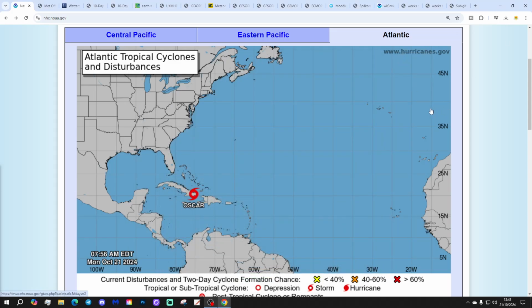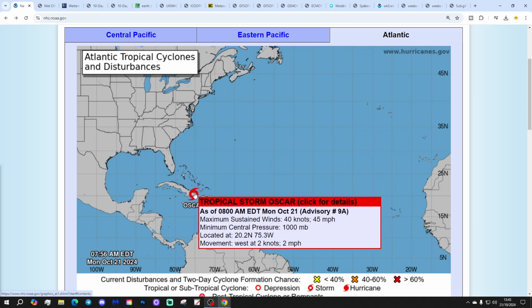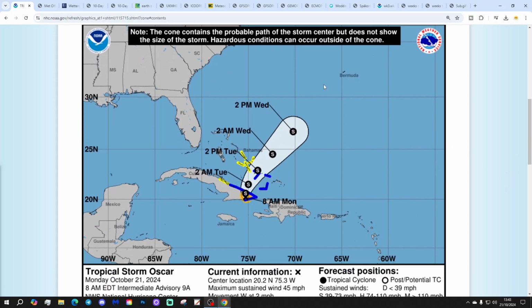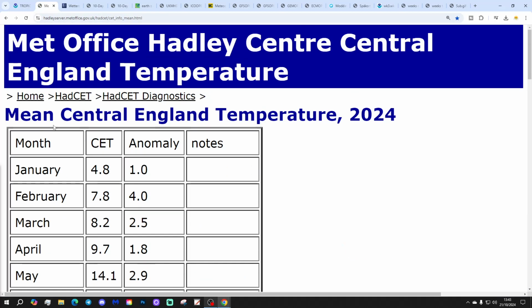I'm going to start off in the tropical and subtropical Atlantic. We have got Tropical Storm Oscar here over Cuba, giving maximum sustained winds of 45 miles per hour with a minimum sea level pressure of 1,000 millibars. Clicking on Oscar and going up here, we can see that currently Tropical Storm Oscar is in the far eastern portion of Cuba. We'll be moving out northeastwards in that direction, so by Wednesday we'll be in the middle of the subtropical Atlantic Ocean then, and what happens after that with Oscar we should wait and see, and we'll keep you updated, of course we will.